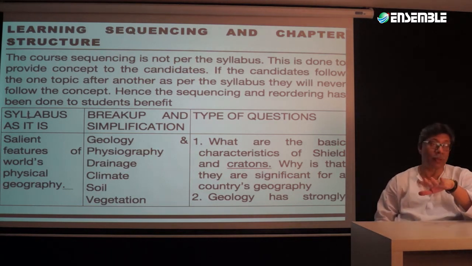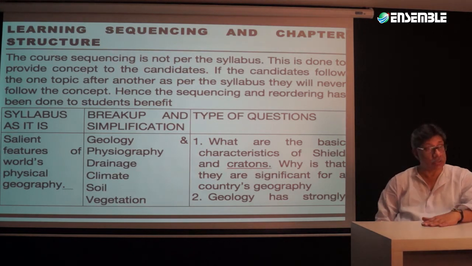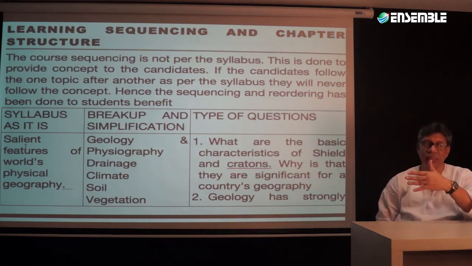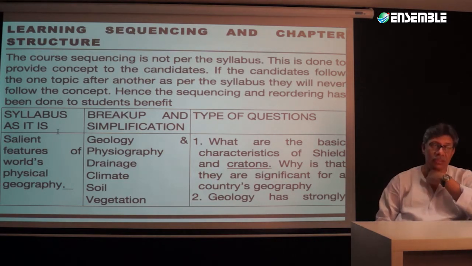So geology will comprise all the theoretical components like plate tectonics, tsunami, or any feature like continental drift as well, from which a question has been asked once. And we don't say that the question will always be asked in this case. Then geology is one, then physiography, drainage, climate, soil, and vegetation. When we talk about drainage, climate, soil, and vegetation, that completes physical geography.